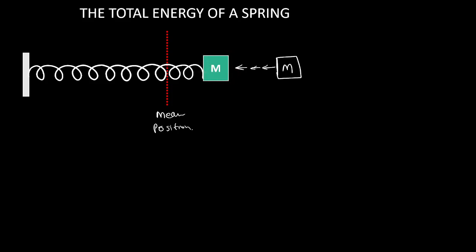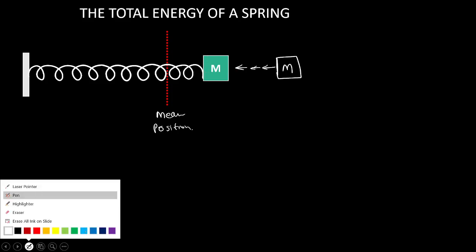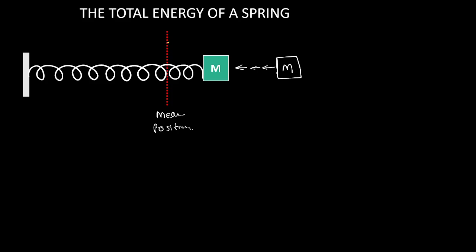Suppose initially the mass M was at a distance of A meter away from the mean position.